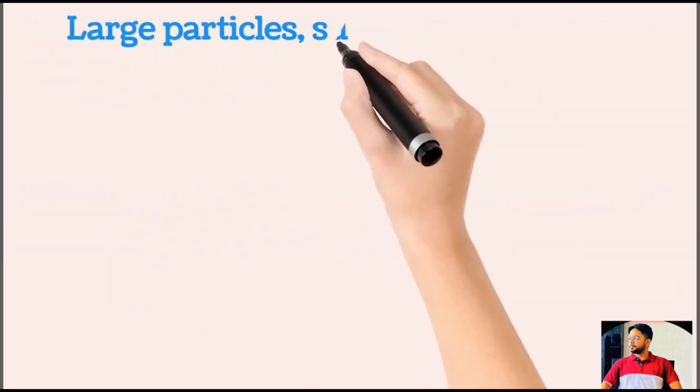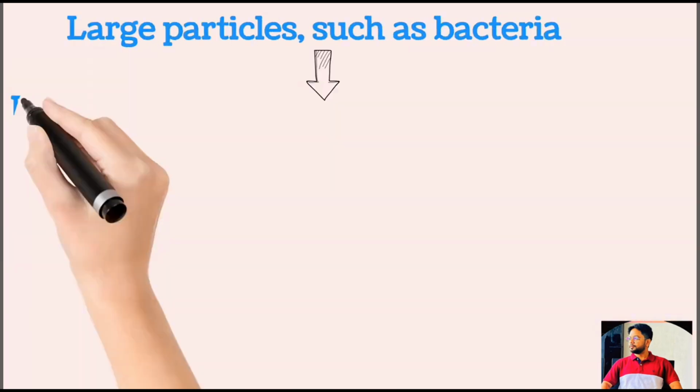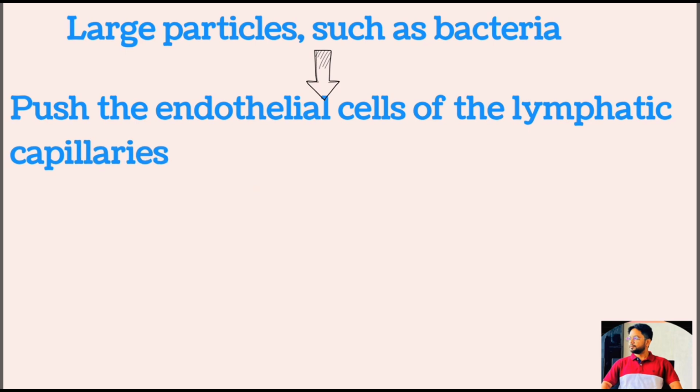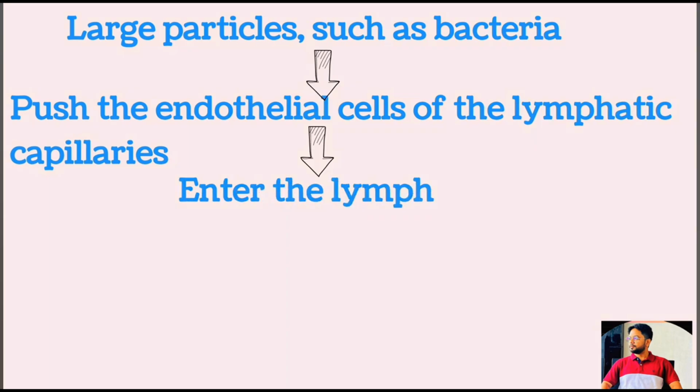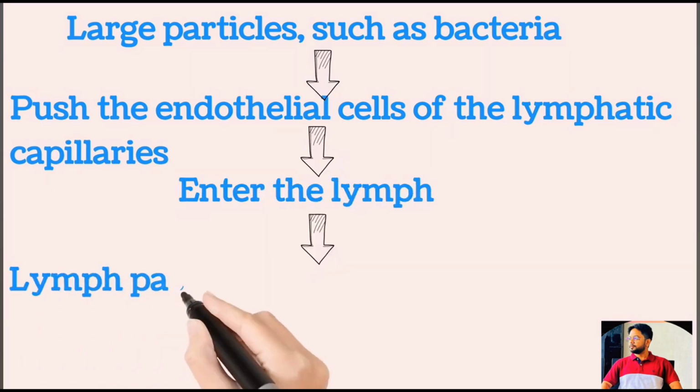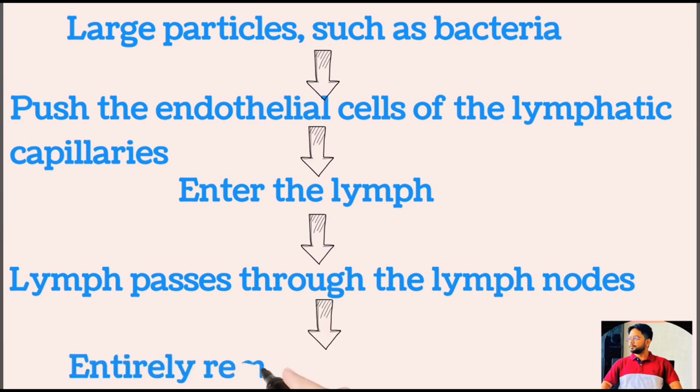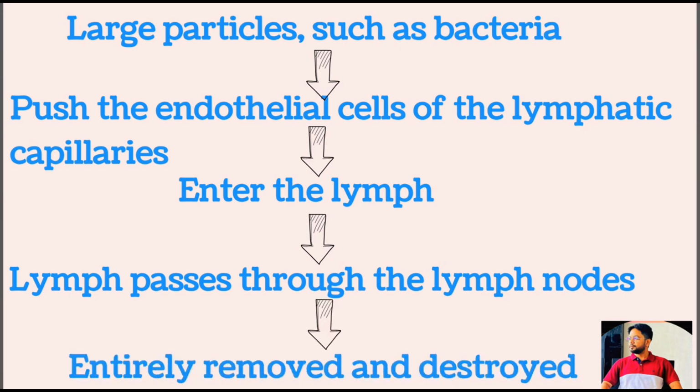Sometimes larger particles such as bacteria can enter into the lymphatic capillaries by pushing themselves in between the endothelial cells of the lymphatic capillaries. Thus, they enter into the lymph, and then the lymph passes into the lymph nodes, and these particles are almost entirely removed and destroyed inside the lymph node.